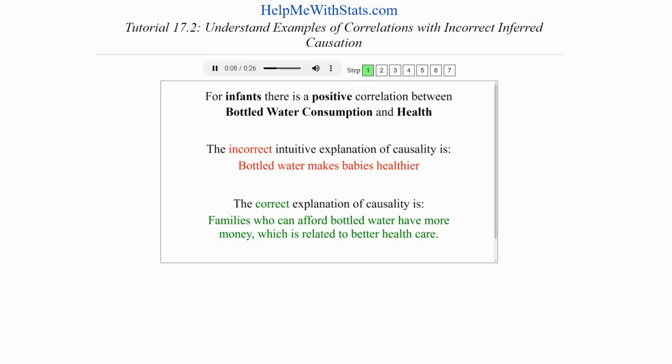Infants who drink more bottled water have better health. We could incorrectly explain that association by concluding that bottled water makes infants healthier. In reality, families who can afford bottled water have more money, which is related to better healthcare.